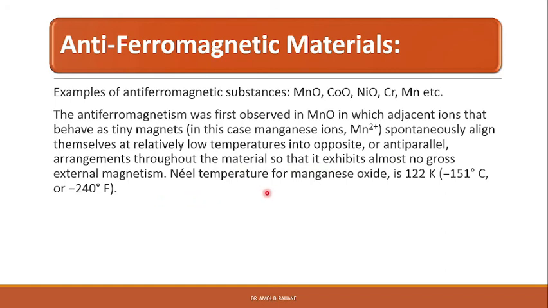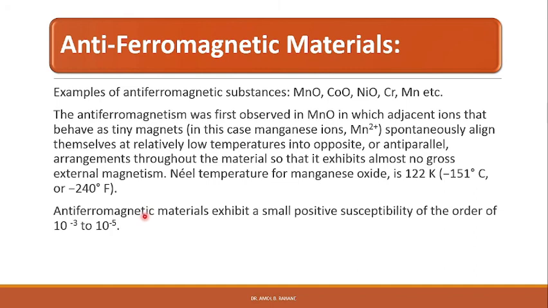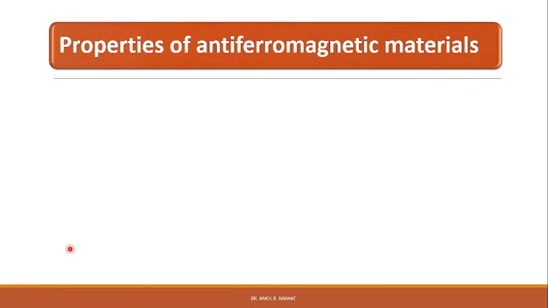The Néel temperature for manganese oxide is 122 Kelvin, that is minus 151 degrees Celsius or minus 240 degrees Fahrenheit. Antiferromagnetic materials exhibit a small positive susceptibility of the order of 10⁻³ to 10⁻⁵.